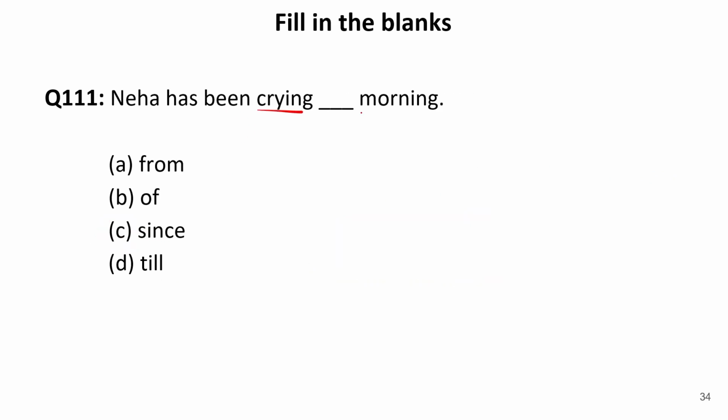Neha has been crying dash morning. Now morning is a particular time and this is uncountable. So for a particular or uncountable time we use since, and for is used with countable time, but we do not have the preposition for over here. Now till refers to the end or the point at which the time ends.